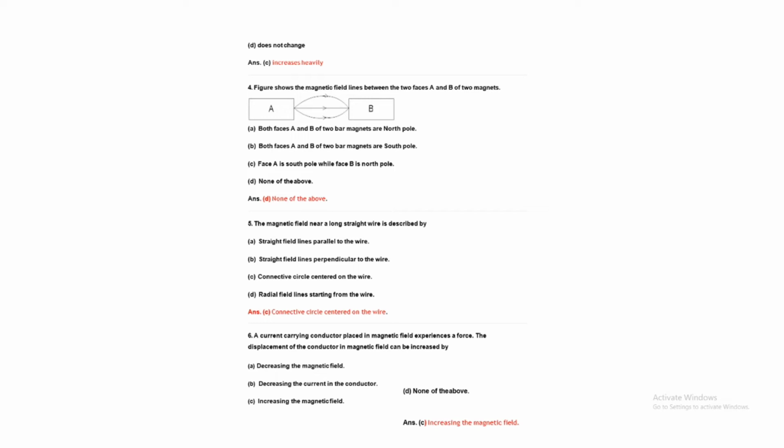You saw A and B in the figure of two magnets. First option, both faces A and B of the two bar magnets are north poles. You already saw this: magnetic flux lines go from north to south. So A north, B south. A must be that. So all the options are not correct. None of the above. You read another question and you can understand this.